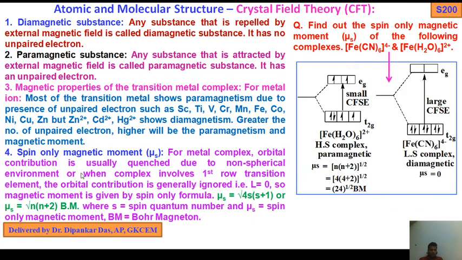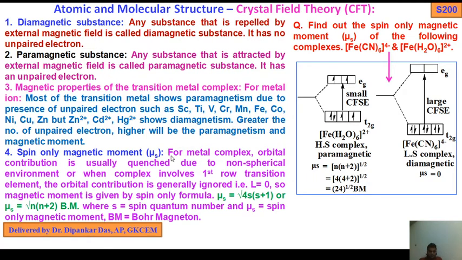Now come to the point, a very important topic that has been included in your syllabus. Also many questions will come in the final exam. Spin only magnetic moment, which is denoted by mu s, with subscript s. For metal complex, orbital contribution is usually quenched due to non-spherical environment, or when the complex involves first row transition elements, that is scandium to zinc. The orbital contribution is generally ignored.